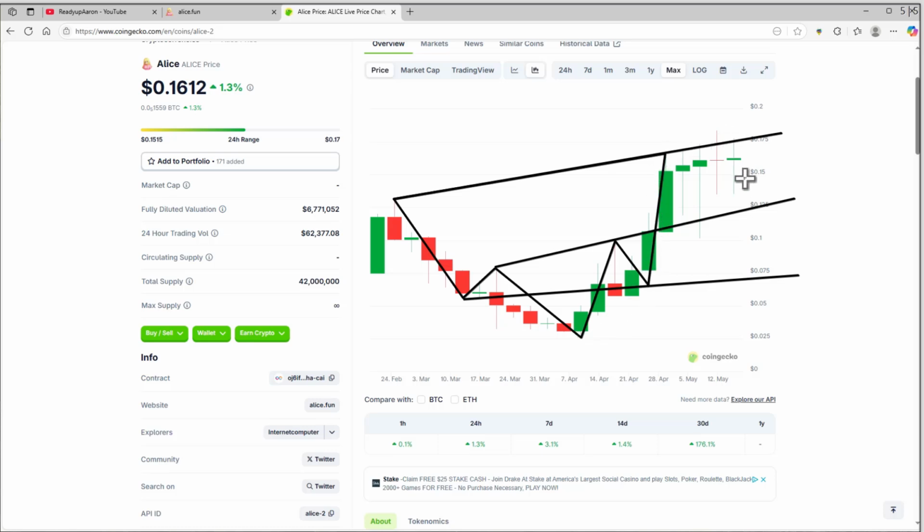But if it does decide to come down, maybe this is another buy opportunity for me here, or maybe this down here. But right now it's sitting up nice and strong. I already got in on this one, on Alice, excuse me, and so I'm just coasting it now. But I do see that it is still relatively cheap at 16 cents. So honestly, I wouldn't mind dollar cost averaging into this.